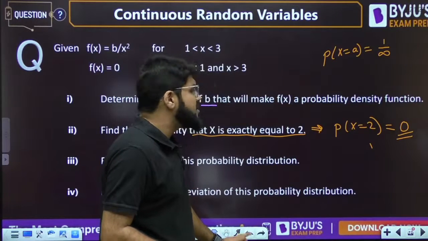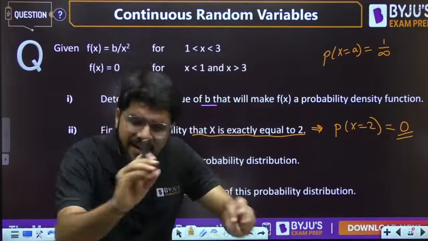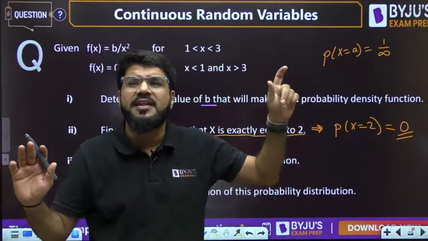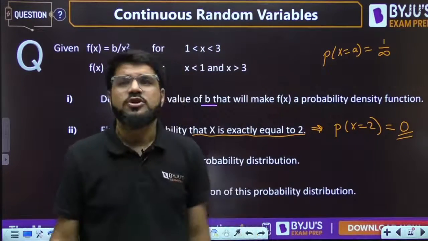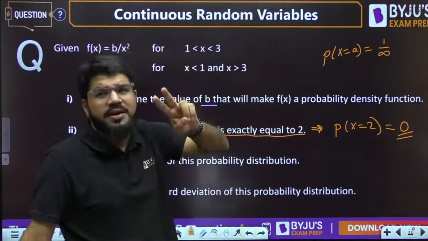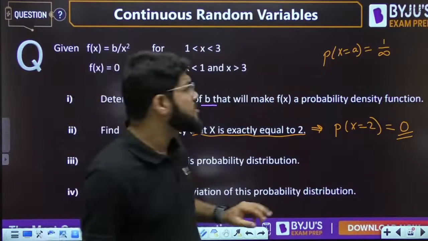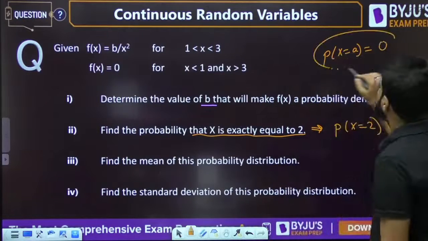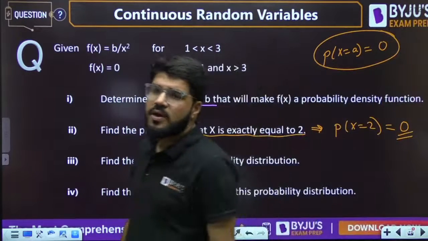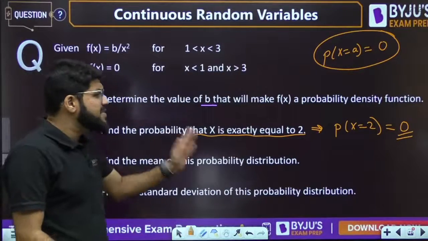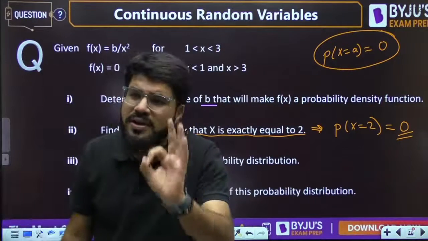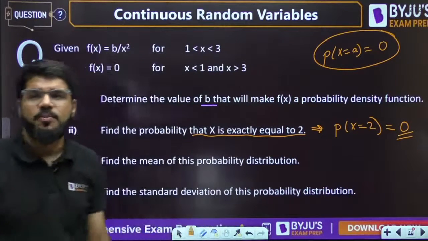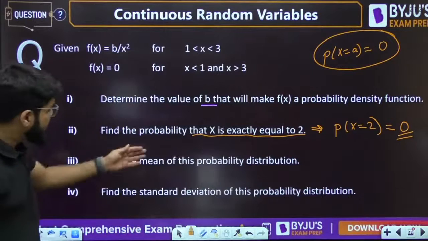Here, infinite outcomes are possible. If x is a continuous random variable, that means it can take any real value between 1 to 3: 1, 1.1, 1.2, 1.2222, 1.33, 1.33765, anything. So the total number of values between any two real values is actually infinity, and that is why, by the essence of 1 upon infinity, it must be 0. So the probability that x is exactly equal to 2 is 0. And not only 2, the probability of any single value in a continuous distribution will always be 0. Please remember it.